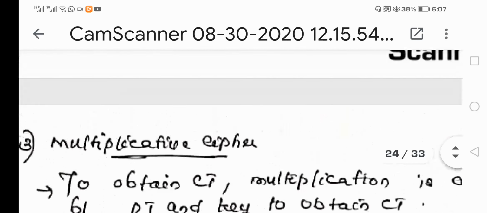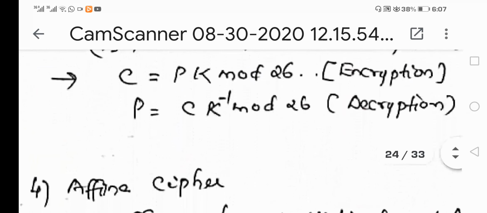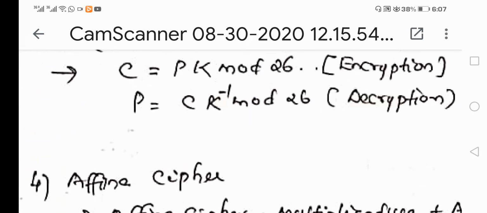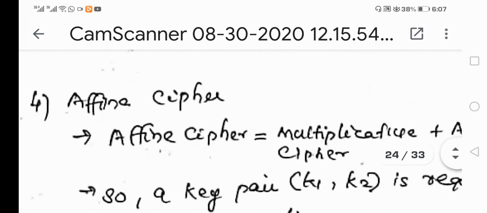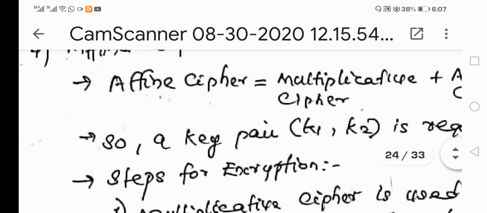I don't think problems related to this particular topic will be asked in the university examination, because it is actually a time consuming problem. But if they are asking you to do so, we must be aware of how to solve this problem. At least we have to be aware of the basic concept lying behind these ciphers.